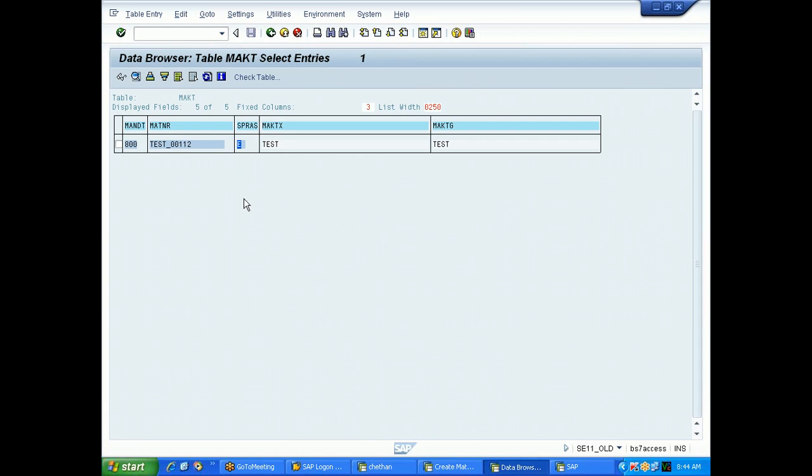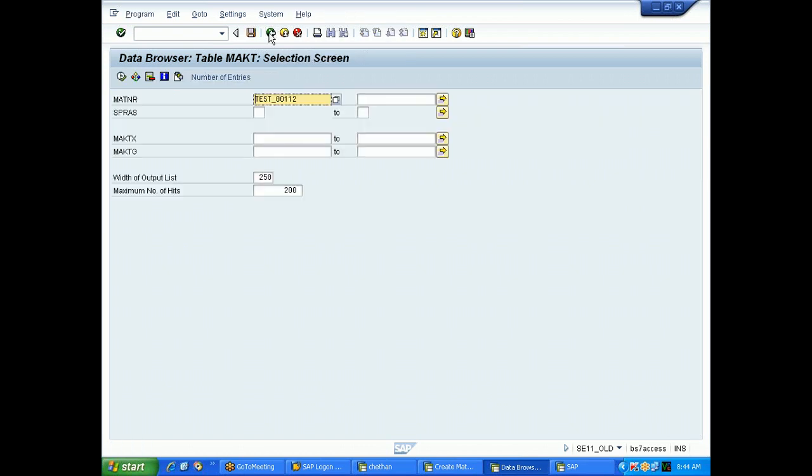So see, the thing is in SAP everything will be done via transactions, not only material. You can take a sales order, a purchase order, a quotation. Everything will be done via transaction. Whenever you are doing something via transaction, it has a relationship with some or other tables. If you do something in MM01 transaction, you are able to see the same details in MARA table and MAKT table. Similarly, if you are doing something in a purchase order, you can see it in the EKKO table, EKPO table. There are different tables for different transactions. SAP has already defined that.